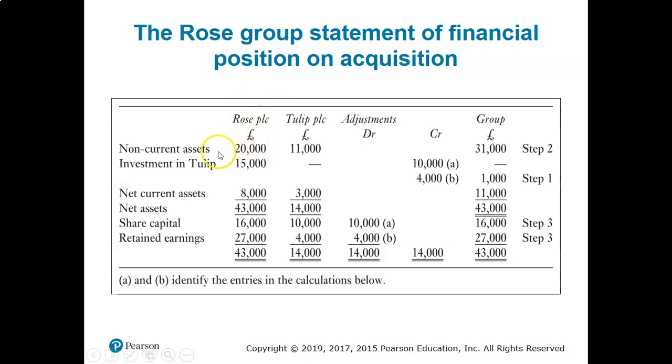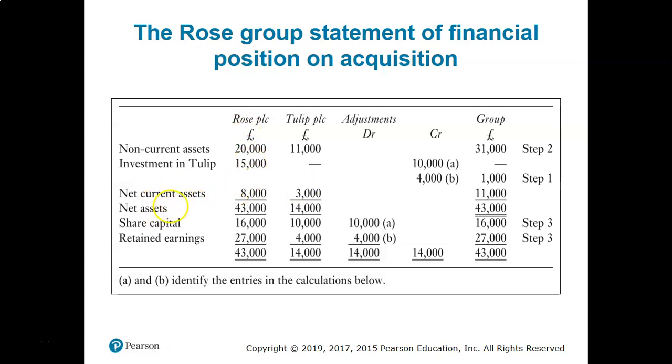So Rose has non-current assets of 20,000, Tulip has 11,000. Investment: how much did the Rose company invest in Tulip? They purchased 10,000 shares at 1.5. That means 1.5 multiplied by 10,000 is 15,000. So the Rose company purchased 10,000 shares at 1.5. That means total investment in Tulip is 15,000. So this is the investment for the Rose company.